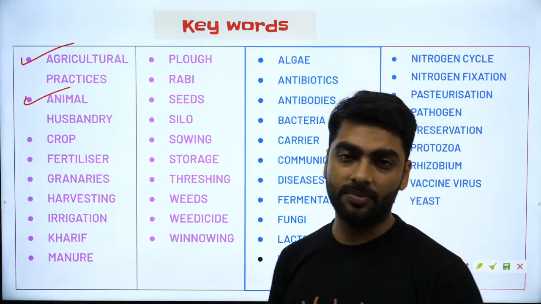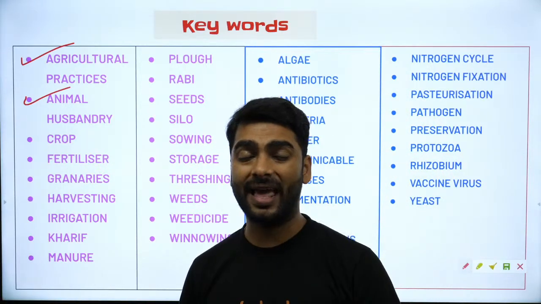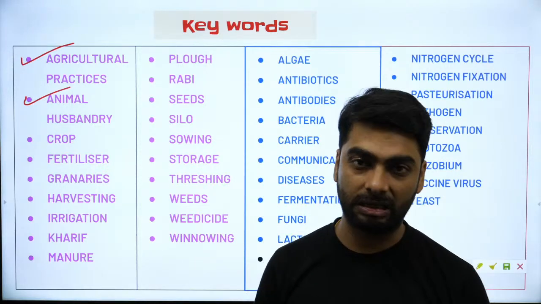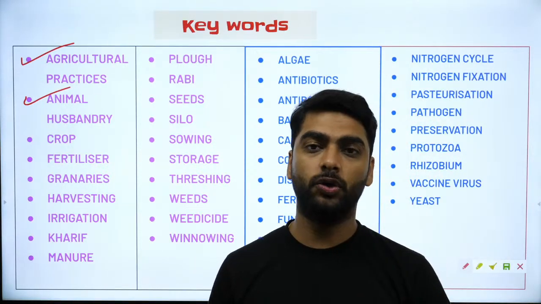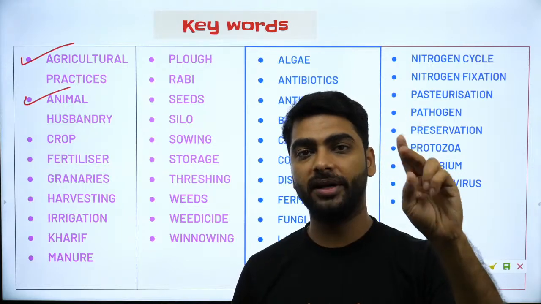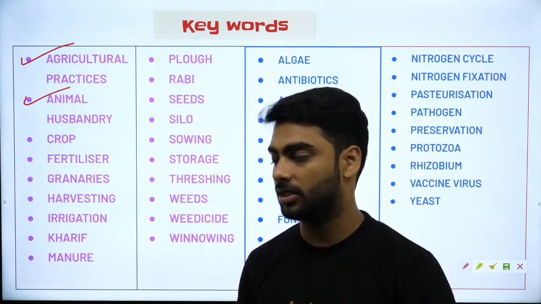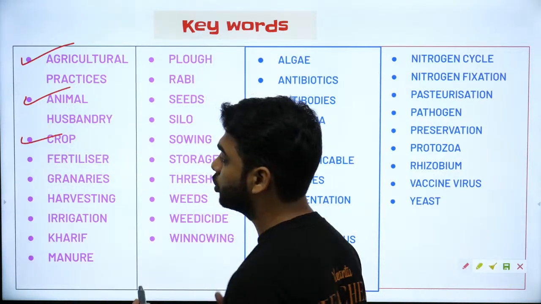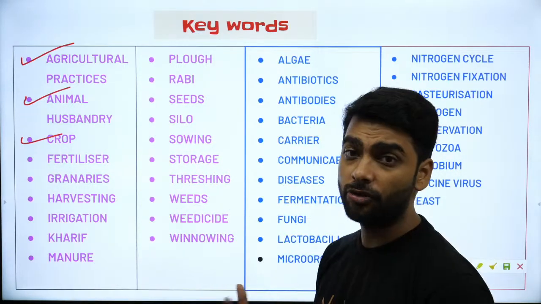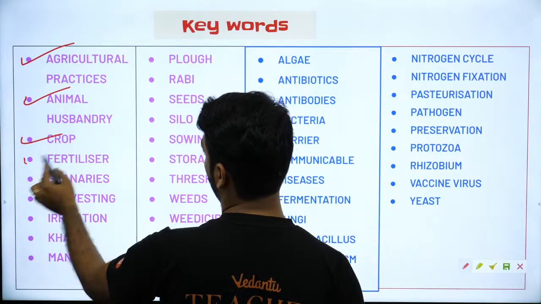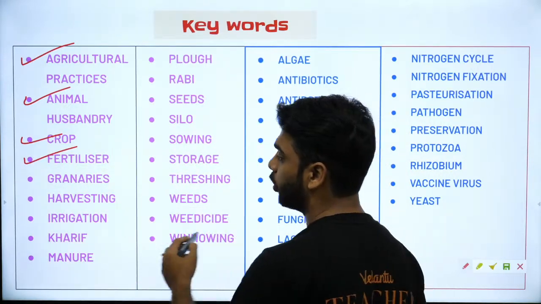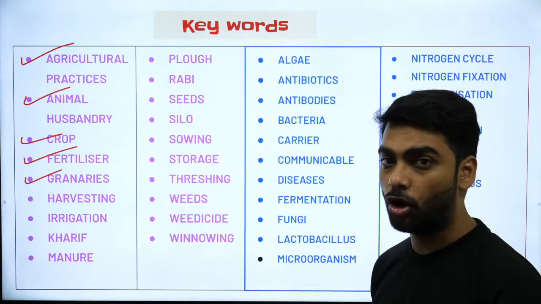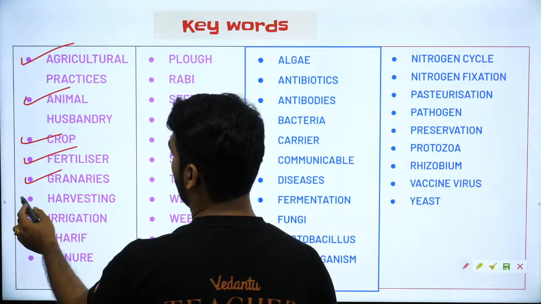Taking care of animals for their proper growth, health and production of meat or eggs and milk. Divided into cattle rearing, poultry, pisciculture, apiculture. Crop. Plant that is grown to produce food. Fertilizer. Inorganic salts for crop growth. Granaries. Places where harvested crops are stored.